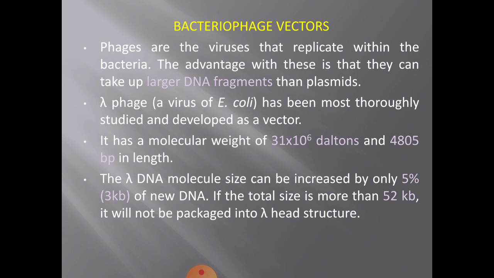Now you have to learn about biology of lambda phage vector as homework. Okay. So 48 plus 3, 51 or 52 kb, conveniently it can be packaged into lambda head structure. So if you are not removing any genomic part of lambda phage, there is scope to add only 5% of extra DNA, that comes to 3 kb of new DNA.